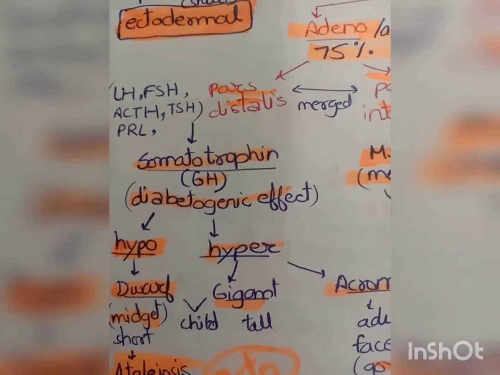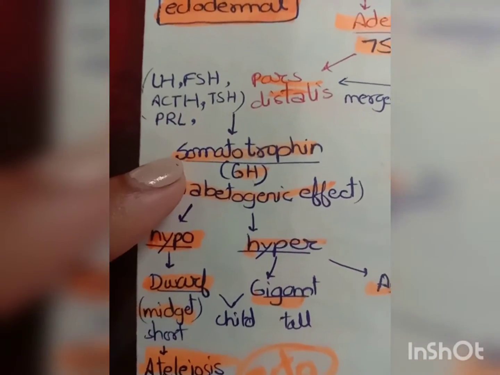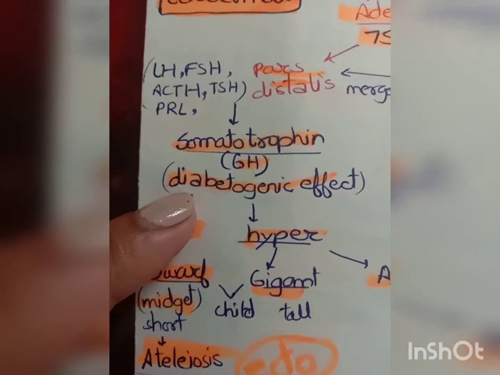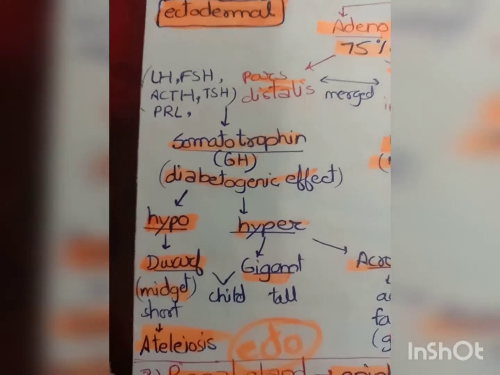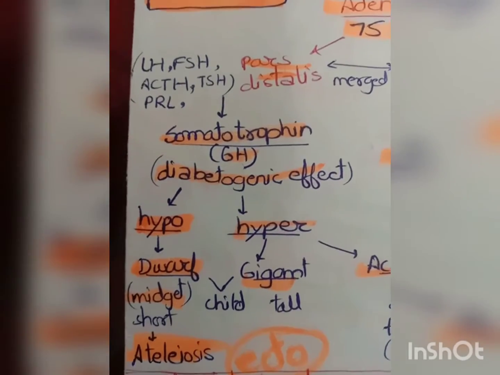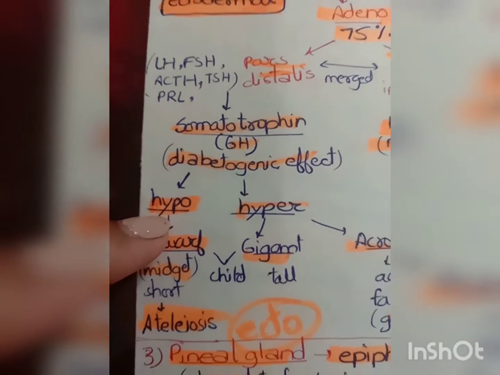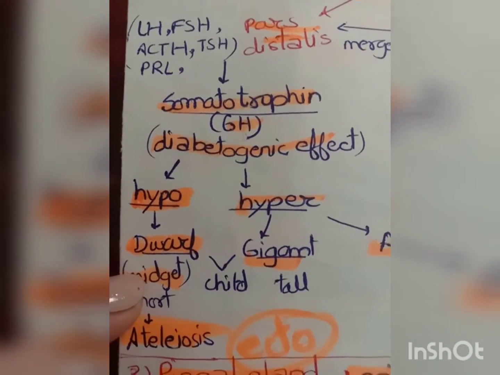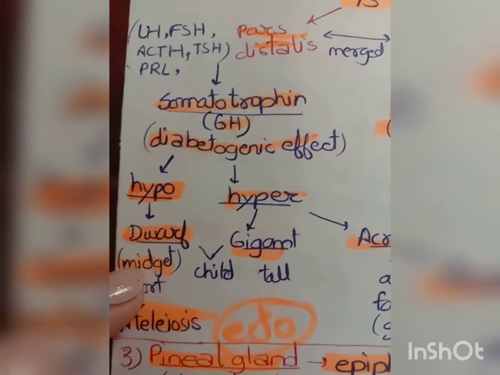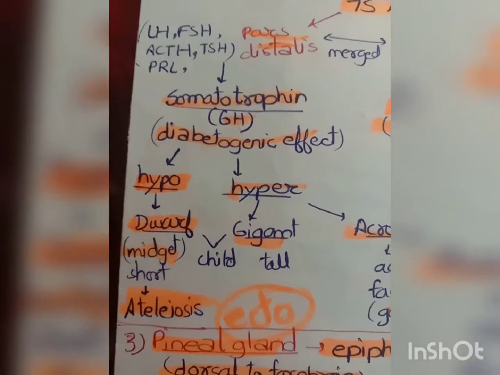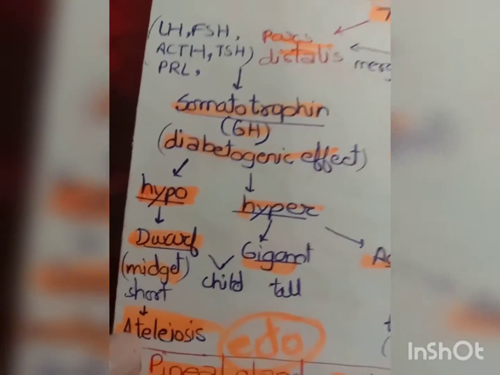Pars distalis part of our adenohypophysis, it secretes the growth hormone, that is somatotrophin. And this hormone has diabetogenic effect, and there can be two conditions. In one condition, it can be that this hormone is secreted in very less amount, that is the hyposecretion of it. Right. The hyposecretion means the less secretion of somatotrophin leads to dwarfism, and these people are known as midgets, means short people, and it further leads to ateliosis. This all means the same, right?